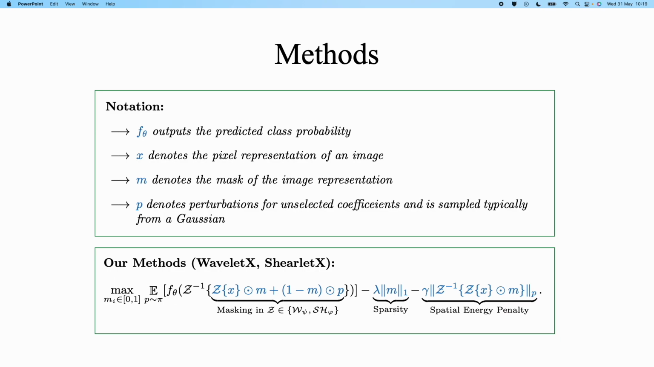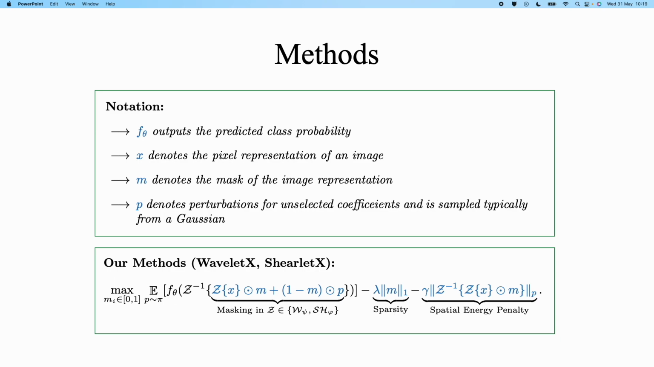Our theorem motivates the shift to masking in wavelet or shearlet space rather than pixel space to circumvent the creation of new edges, which potentially form artifacts. In previous pixel mask methods, we maximized the expected probability post-masking and perturbing in pixel space while maintaining minimal mask coefficients and regularizing the mask for smoothness. The coefficients of the mask can be minimized with an L1 regularization, of course.